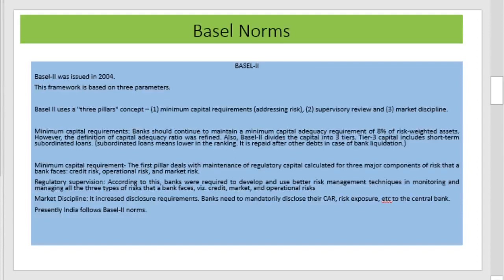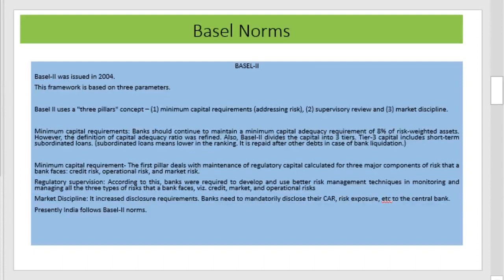However, the definition of capital adequacy ratio was also defined. Capital adequacy ratio is the ratio of good capital to the risk-weighted assets. This good capital includes Tier 1 and Tier 2 capital. Earlier in Basel I, Tier 1 and Tier 2 capital were used, but in the Basel II norms, one more tier of capital was incorporated, namely Tier 3 capital.